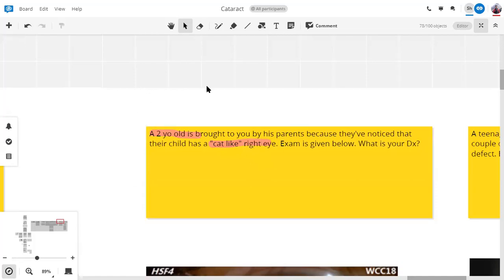This is a layman term for leukocoria. Leukocoria, or white pupillary reflex. What are the differentials for leukocoria? Tell me five differentials. Retinoblastoma. Yes, leukocoria, retinoblastoma.